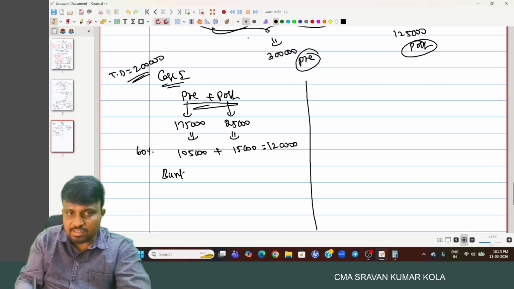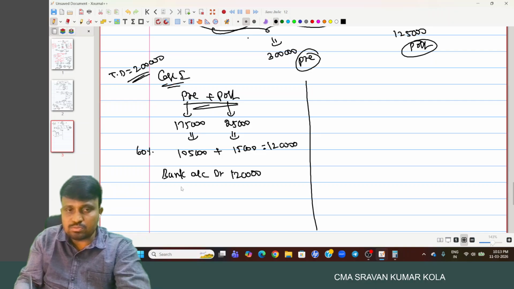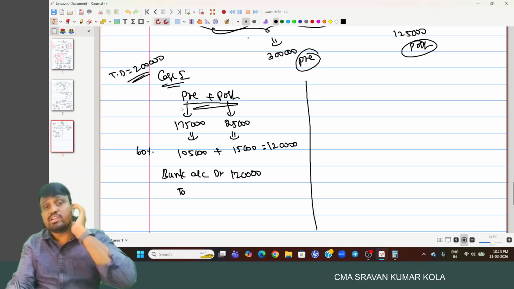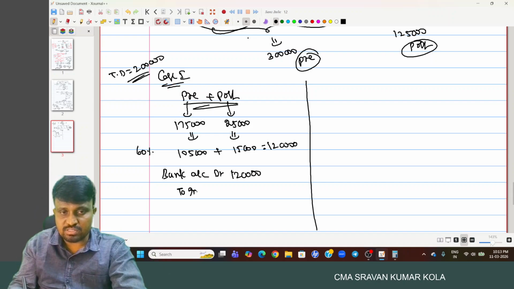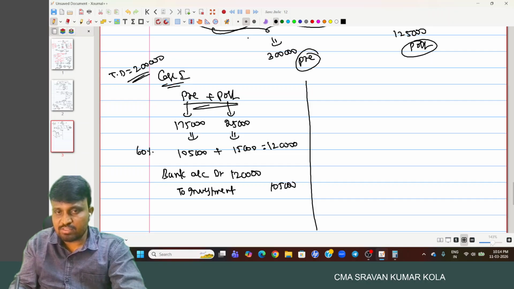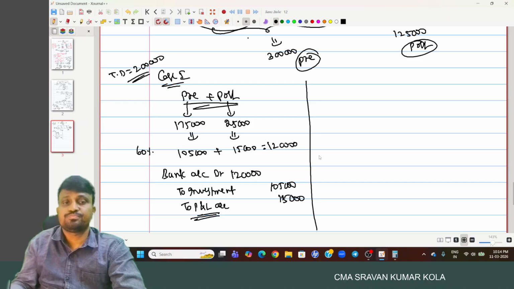Bank account debited 1,20,000. If any dividend is provided out of the pre-acquisition period profits, reduce it from the cost of the investment: to investment 1,05,000. To profit and loss out of the post-acquisition period, transferred to profit and loss.